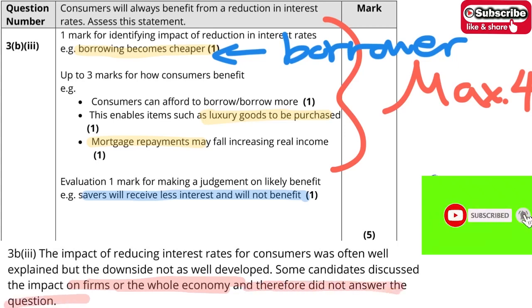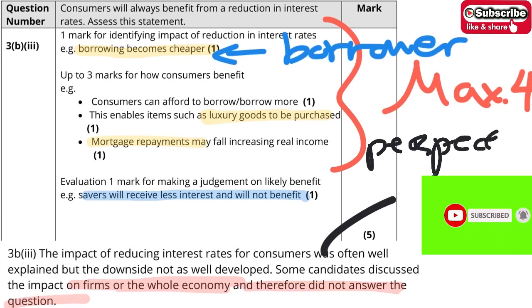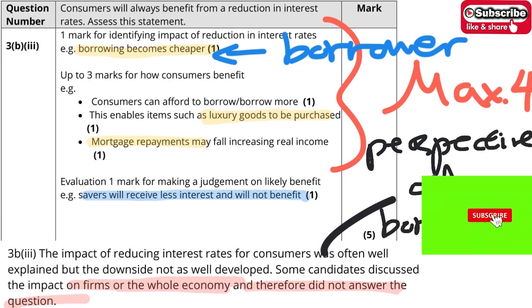So be careful in this question. We have to do it from the perspective of borrowers and savers.